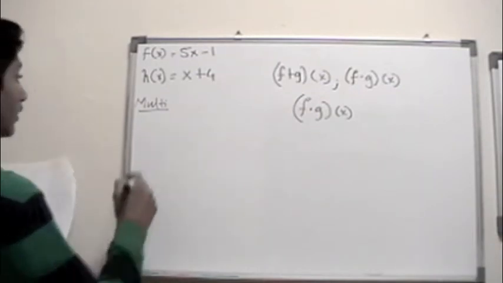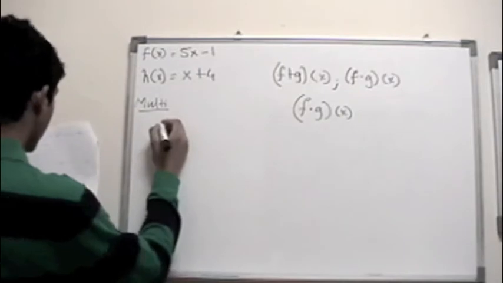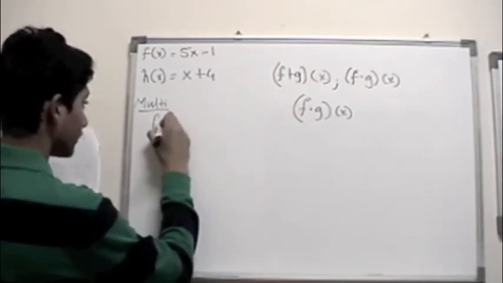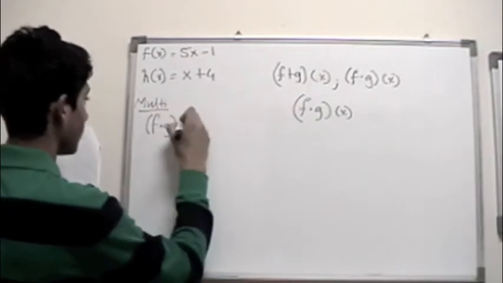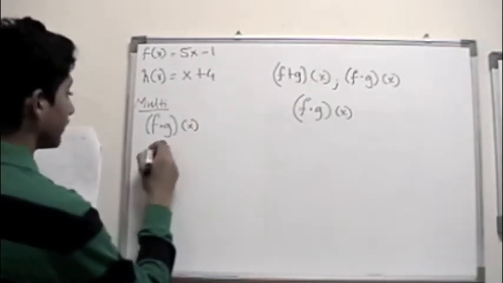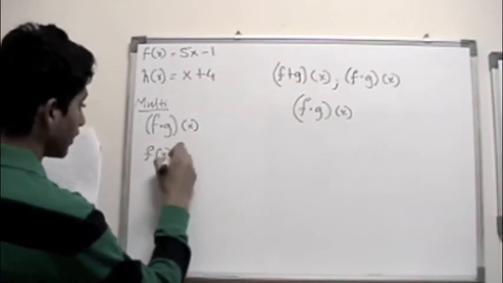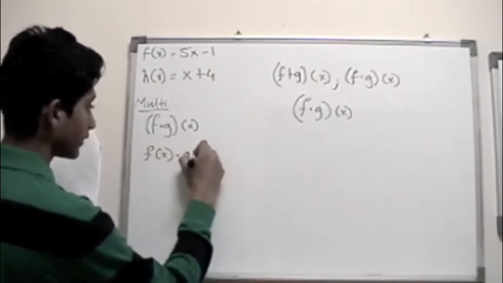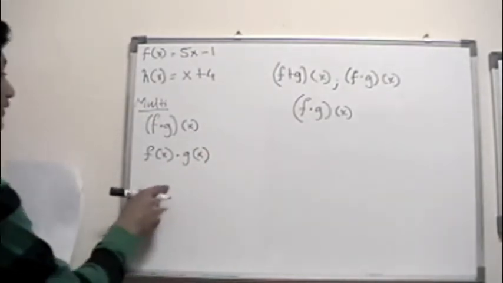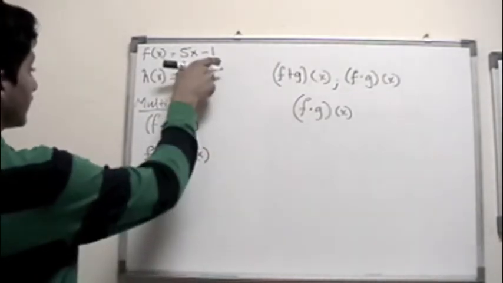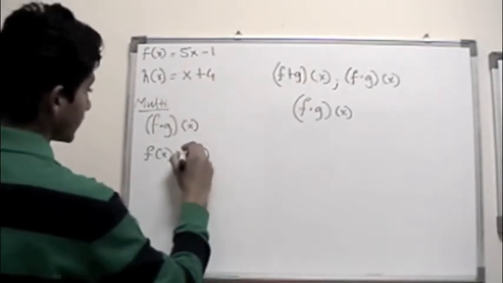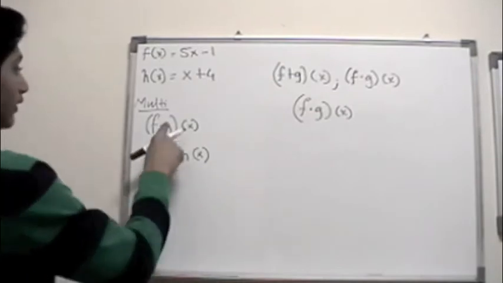Let's say on your test or whatever, they give you f times g of x. So you found out that it's f of x multiplied by g of x. The next thing you want to do is replace f of x with its function, and g of x with h of x, my bad.